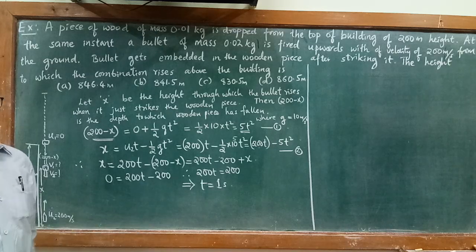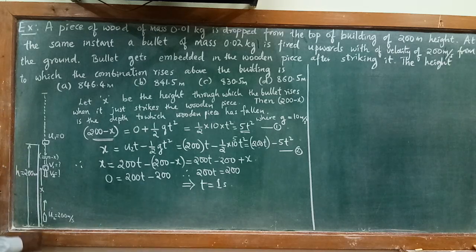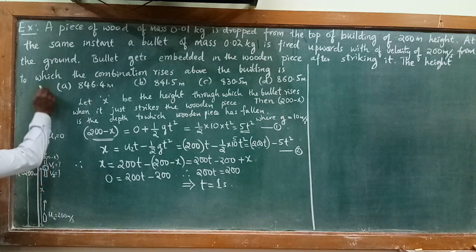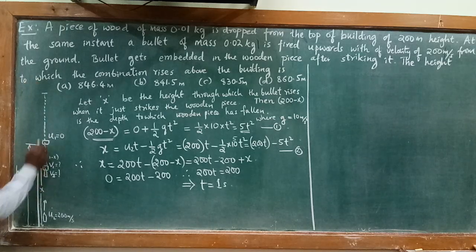Means exactly at 1 second the bullet is going to strike the wooden piece. After striking the wooden piece, the bullet and wooden piece together, the combination rises up. To what height does it rise up? That is the next question.